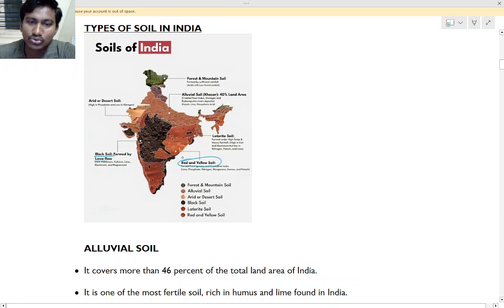Okay, so you may have seen, this is red soil, this is alluvial soil, and this is also arid or desert soil. Okay, so that is in the Rajasthan part. Forest and mountain soil, okay, so that you see in Jammu Kashmir. So those are all the different. Here is the laterite soil. Okay, so a little bit of study about them. Yes, so these are in different parts of India.